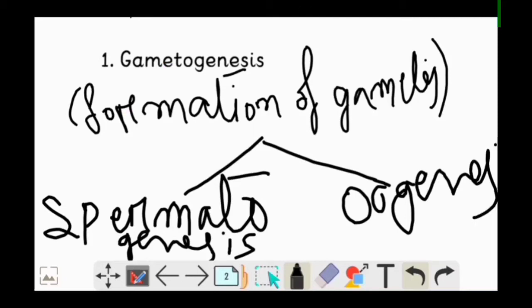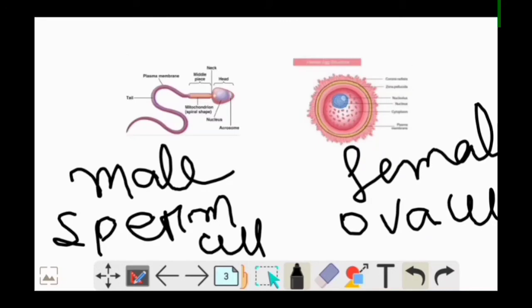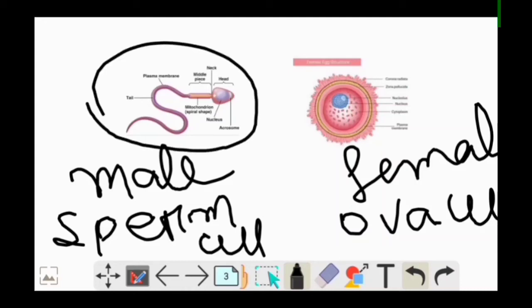So in male it is called spermatogenesis and in female it is called oogenesis. When gametogenesis occurs in the male sperm cell, it is called spermatogenesis, and when gametogenesis takes place in the female ova cell, it is called oogenesis.